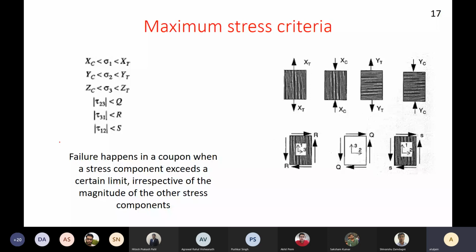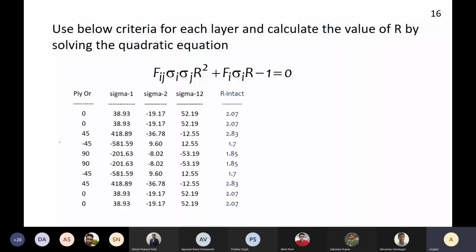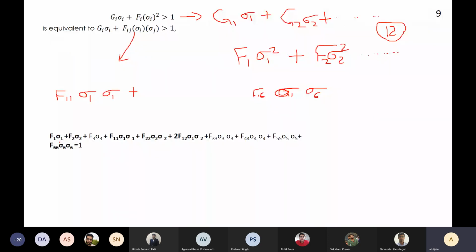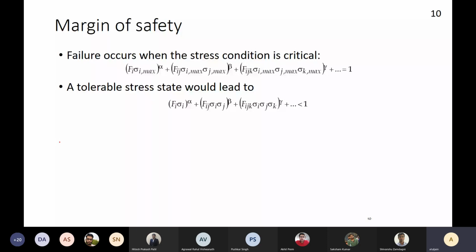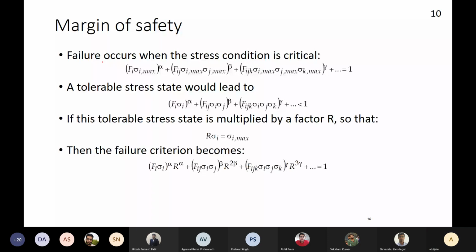Is the maximum stress criteria clear? Yes, sir. Okay, so now let us look at one more type of problem, which is one more theoretical aspect. I think we have 10 minutes, so we'll just start this. This is known as the margin of safety. Margin of safety is a concept very similar to factor of safety in terms of what we are trying to achieve, but the definition is different. And margin of safety is popular in the aerospace industry, not so much in other industries.